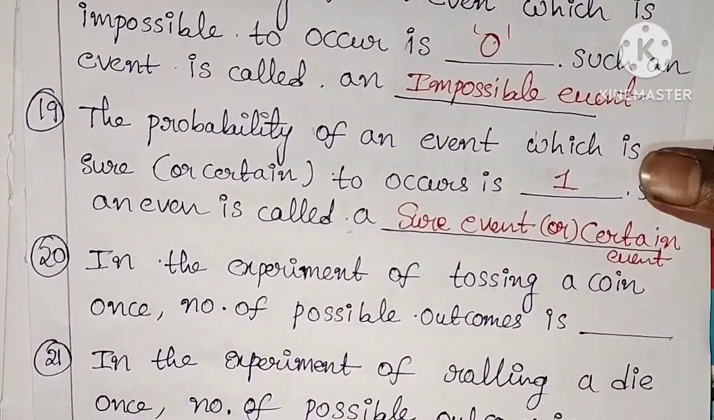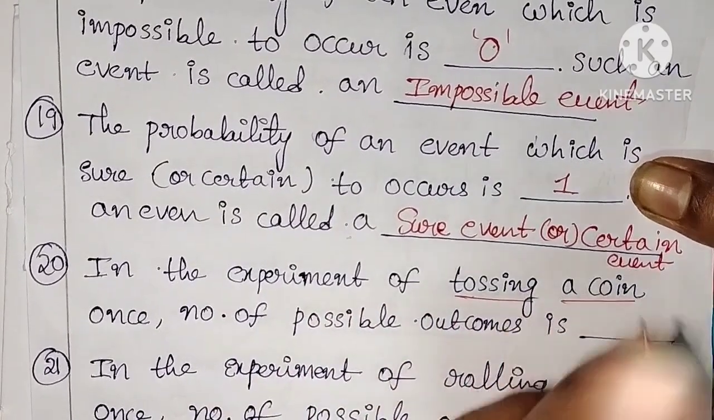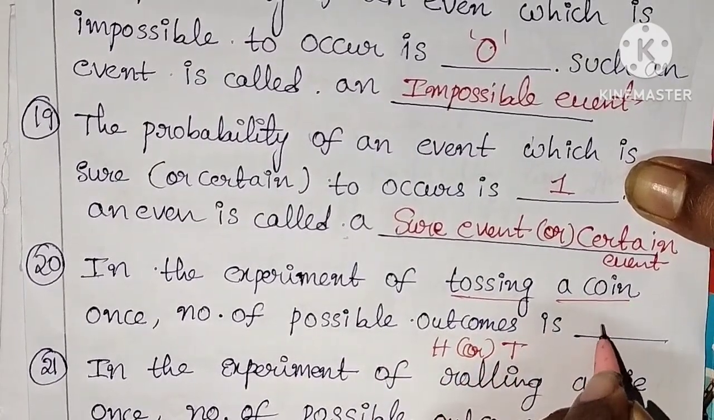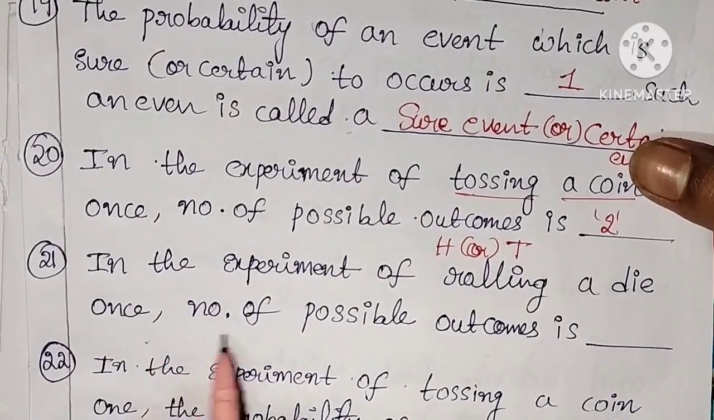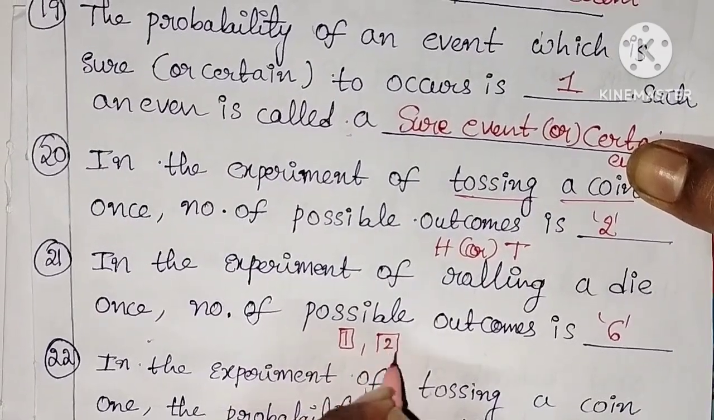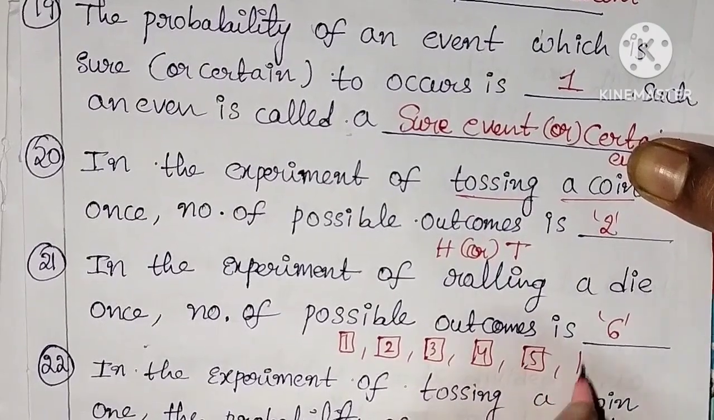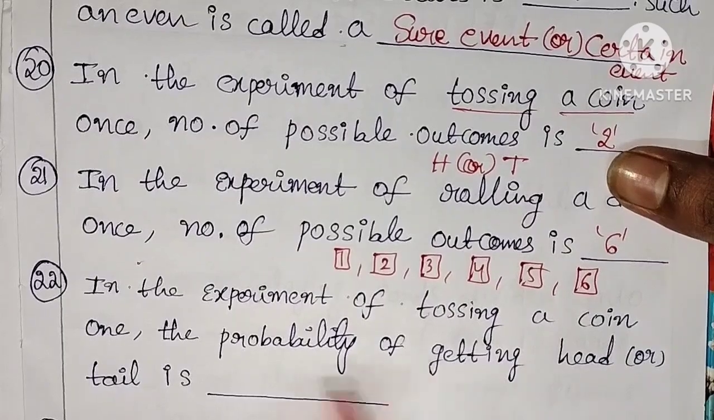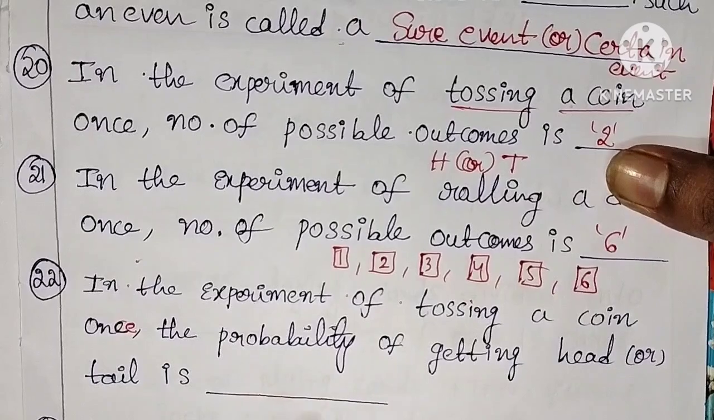In the experiment of tossing a coin, the number of possible outcomes is only 2, head or tail. In the experiment of rolling a die once, the number of possible outcomes is 6: 1, 2, 3, 4, 5, 6.